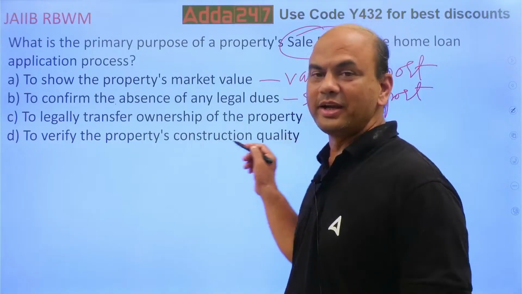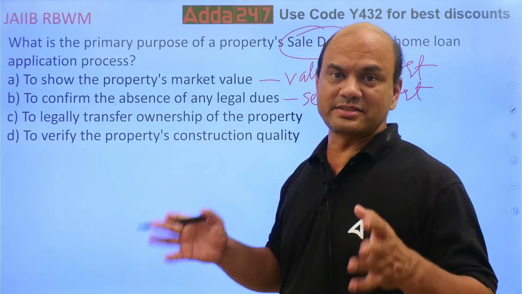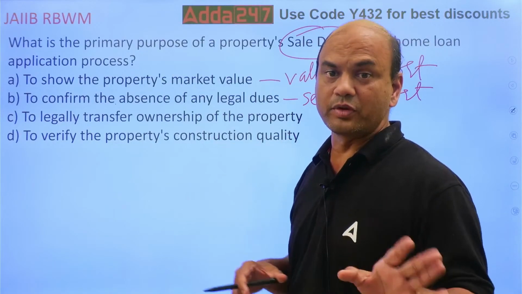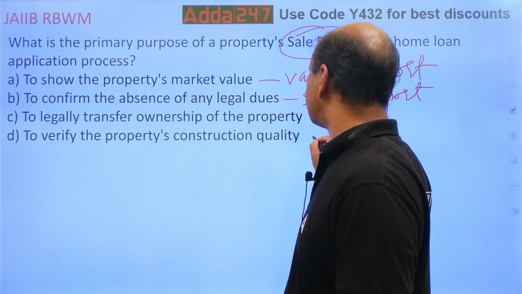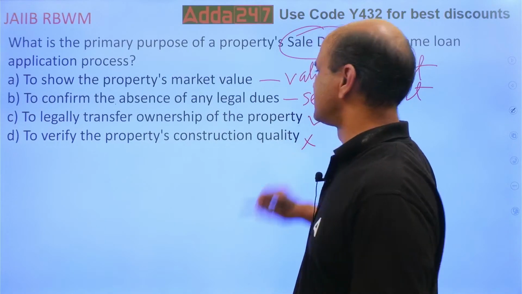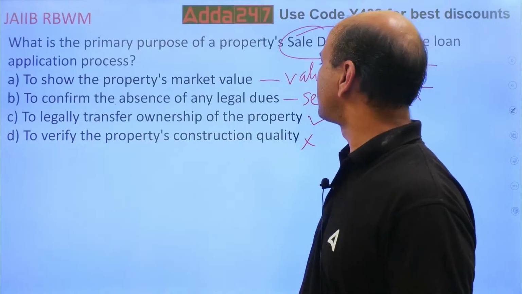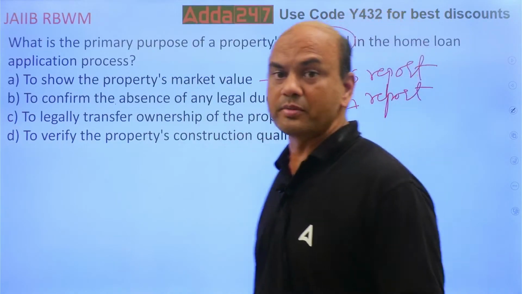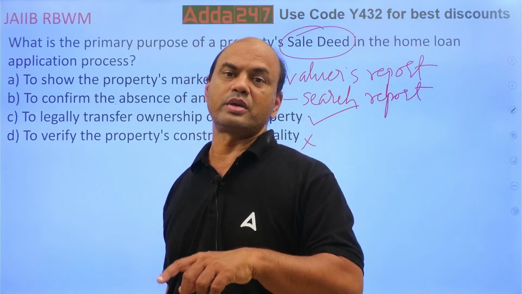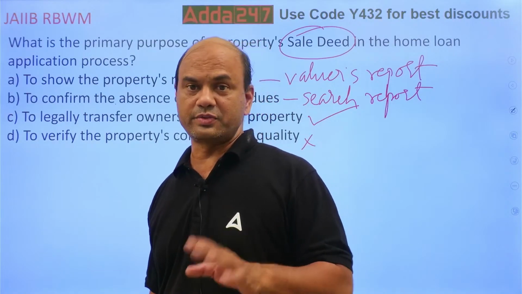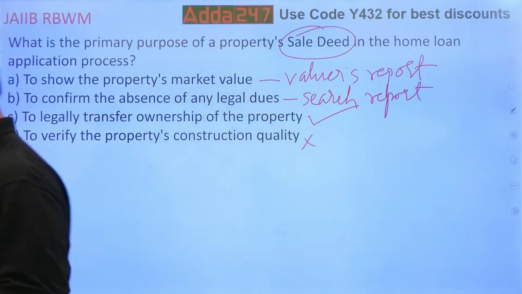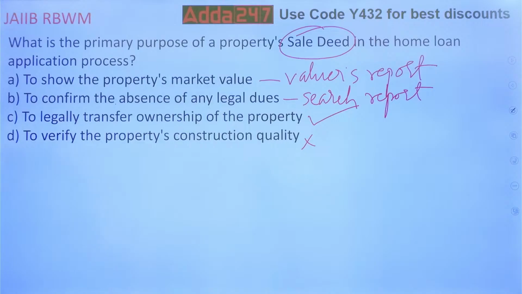For this, you will be needing a separate technician's report, if you want to verify. So this is also out. So the only one in is: to legally transfer the ownership of the property from the builder to the borrower. So that is the answer. Got it? Getting the point, everyone?